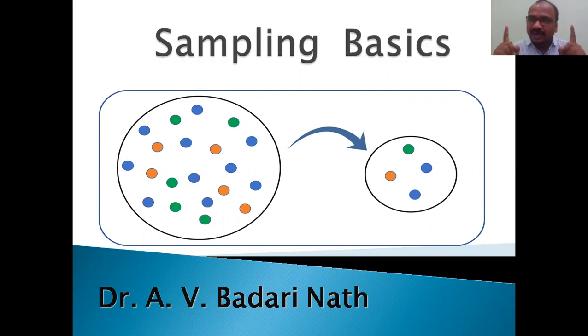Sample is always obtained from the population. Keep in mind, population means a huge, very large population, just like the Indian population, how big the Indian population is. Sample is small. Population is big.